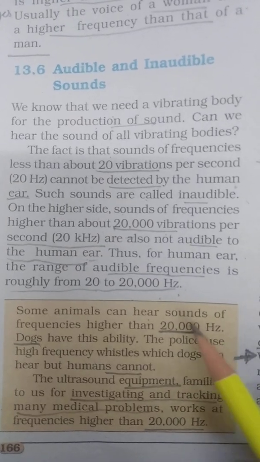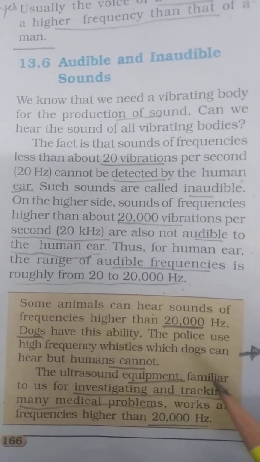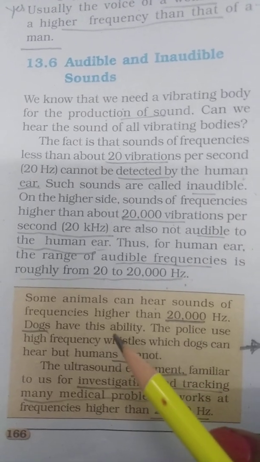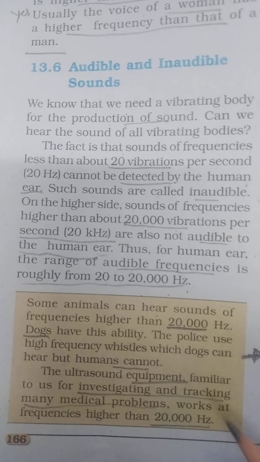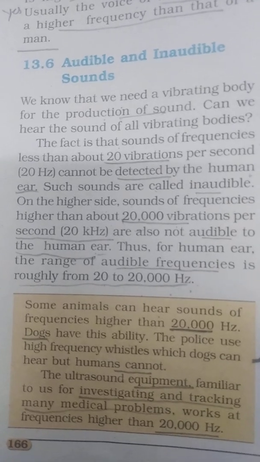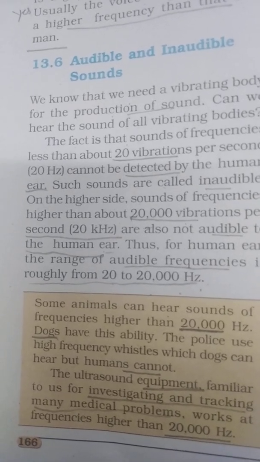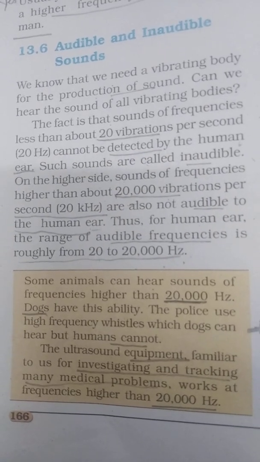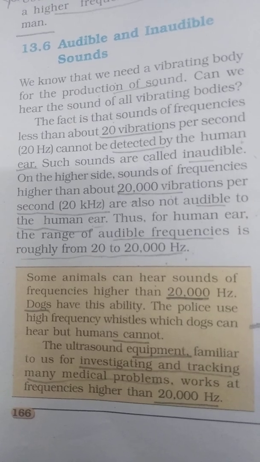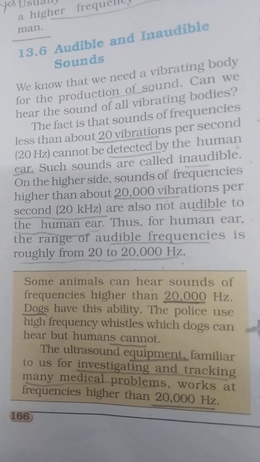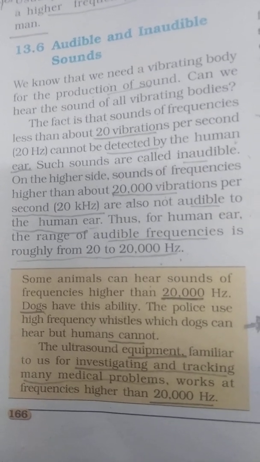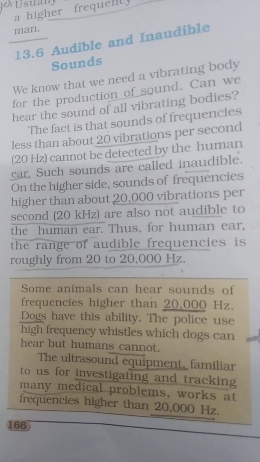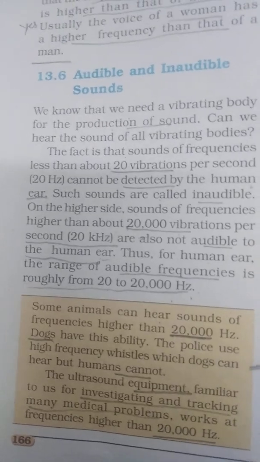But some animals can hear sound of frequency above 20,000 hertz, like a dog. That's why the police use a high frequency whistle that a dog can hear but humans cannot. And ultrasound equipment, which is also familiar to us, is used for the investigation and tracking of many medical problems and works at frequencies higher than 20,000 hertz.